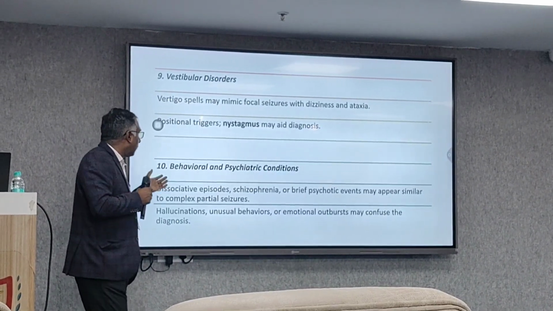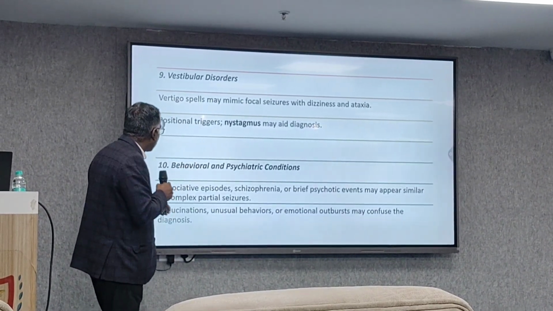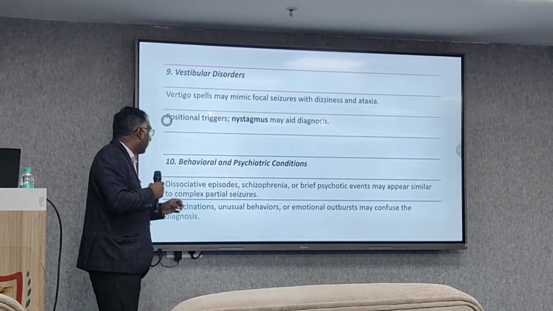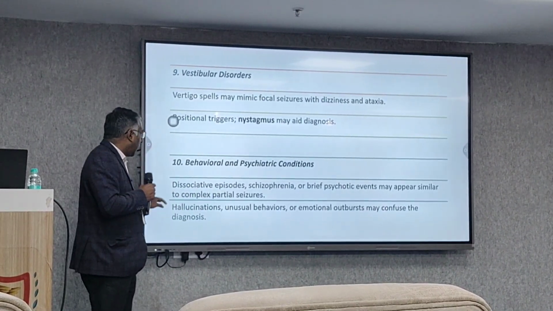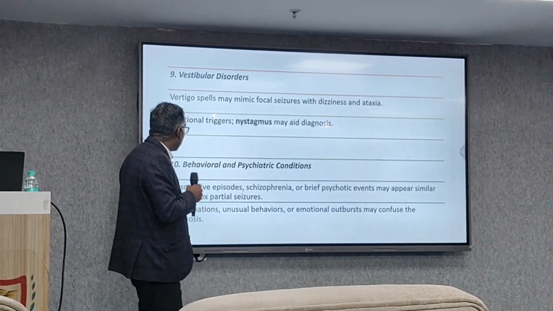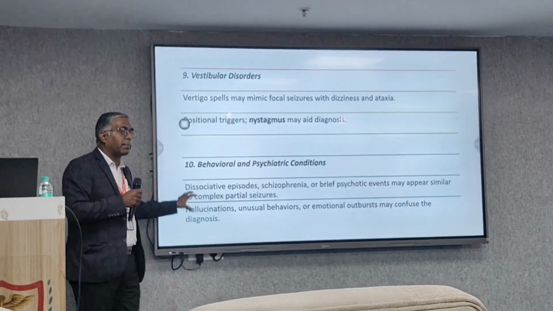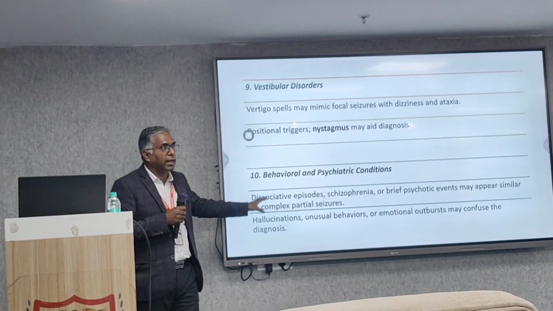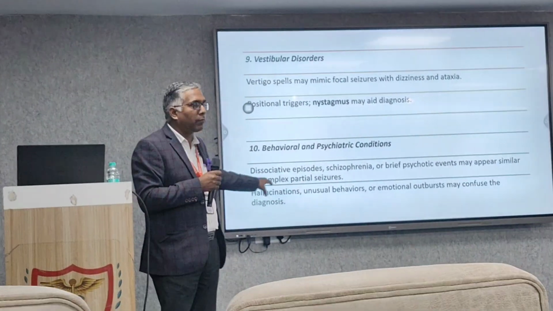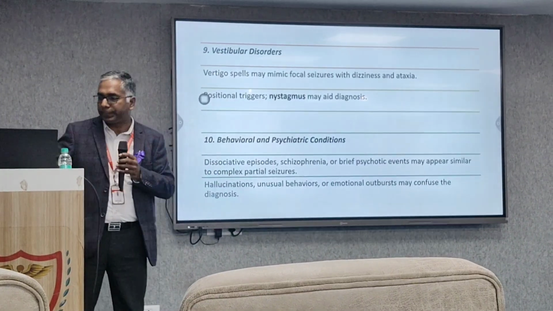And the last one is behavioral and psychiatric condition like dissociative episode, schizophrenia, pre-psychotic event, which may appear similar to the complex partial seizure. Hallucination, unusual behaviors or emotional outbursts aid the diagnosis. This is also a very persistent behavior of the patient. By looking at the patient, you can diagnose that the person is suffering from these types of behavioral conditions. The family history is very important for diagnosing these illnesses.